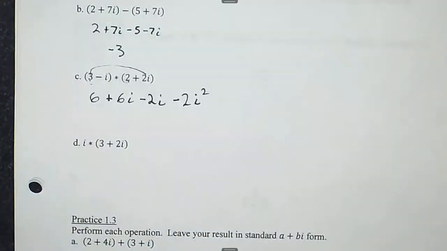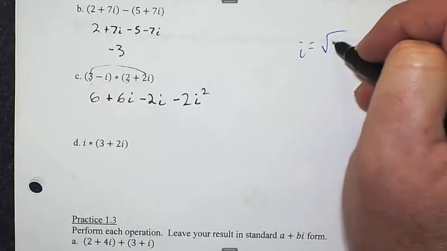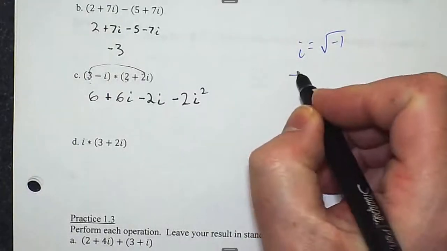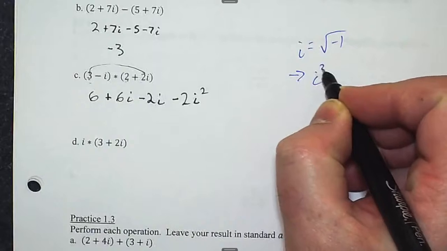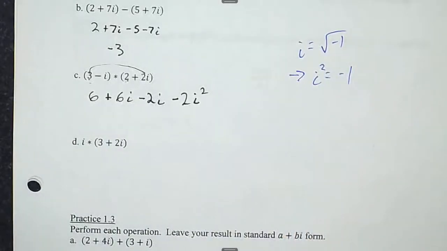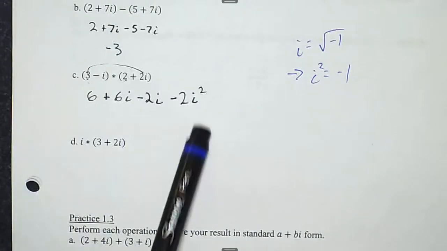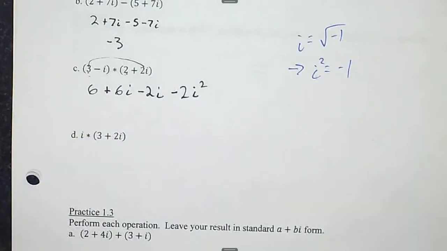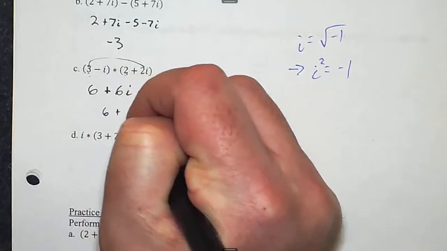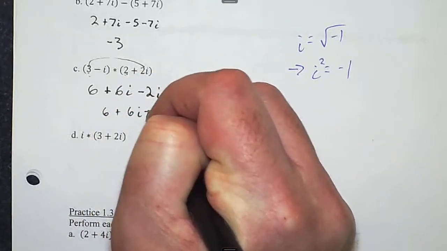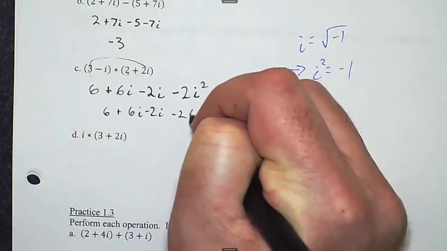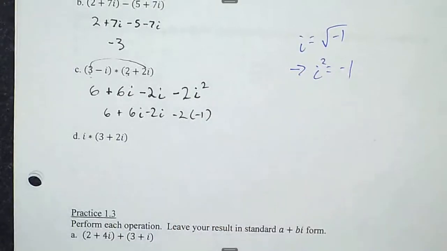But back on the first page of these notes, we talked about what i is. i is the square root of negative 1. If that is true, then i squared must equal negative 1, because if I square that, I get rid of the square root sign. So we know what this is. This is a negative 1. So it turns out i squared just changes the sign.